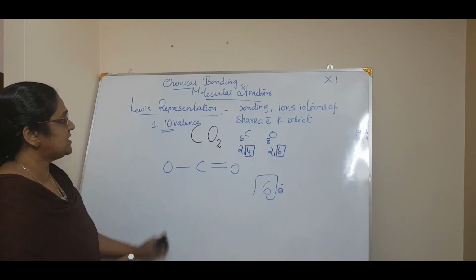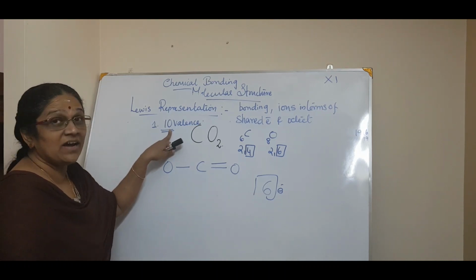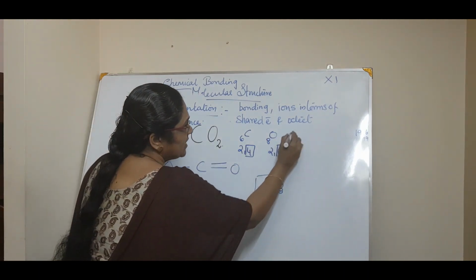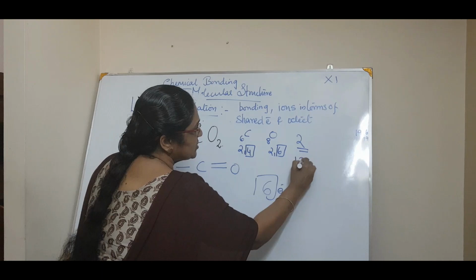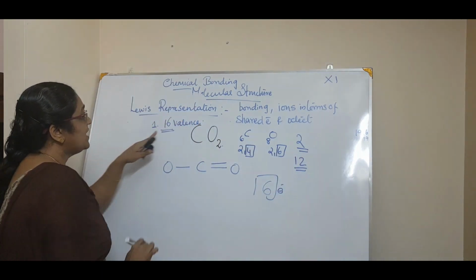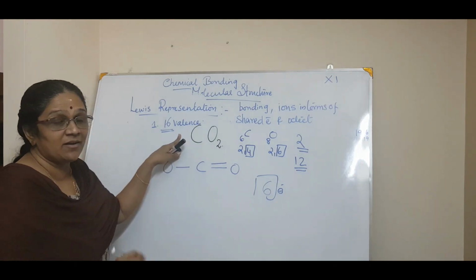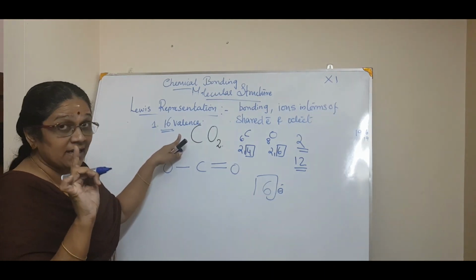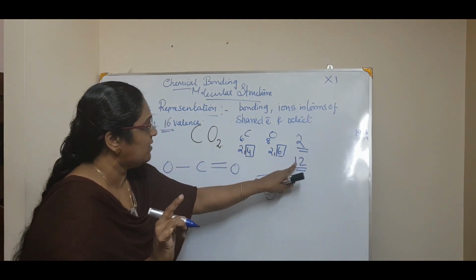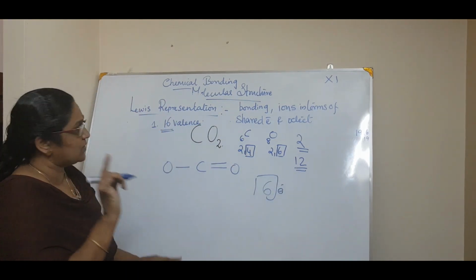Sorry, I'm really sorry. It is not 10 valence electrons. There are 2 oxygen atoms, isn't it? So 2 into 6 is 12, and 12 plus 4, 16 valence electrons. I'm really sorry. 16 valence electrons are there. Keep in mind, this thing can happen.